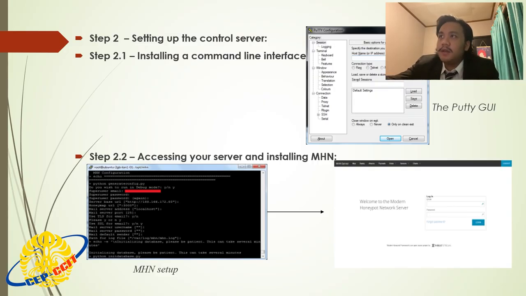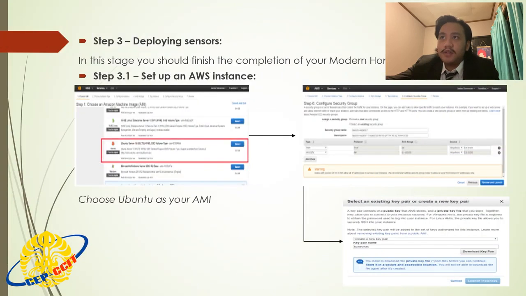Step 3, deploying sensor. In this stage, you should finish the completion of your modern honeypot network, or MHN, setup. After this stage, you should have set up at least one sensor based off AWS that will communicate back to your command server. You can achieve this by following the below steps. Step 3.1, set up AWS instance.